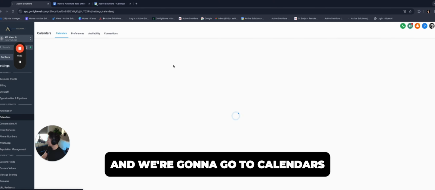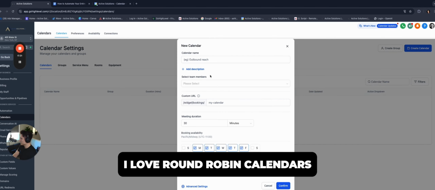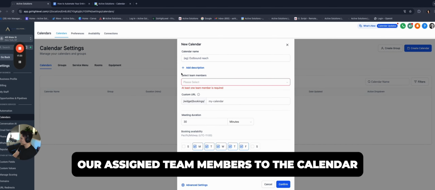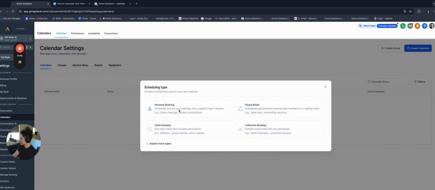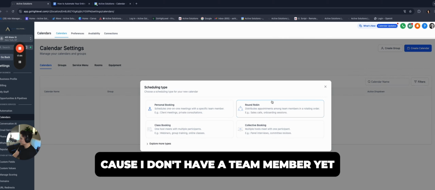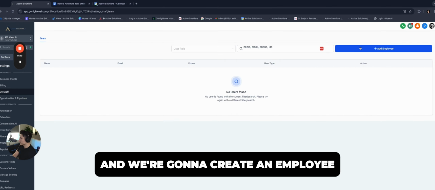And we're going to go to calendars and create calendar and go to round robin. I love round robin calendars because you get to create or assign team members to the calendar. In this case, let's just create a different type of calendar because I don't have a team member yet. Give me 1 second. All right, just because it won't let me do it without a team member, we're going to go to my staff and we're going to create an employee.